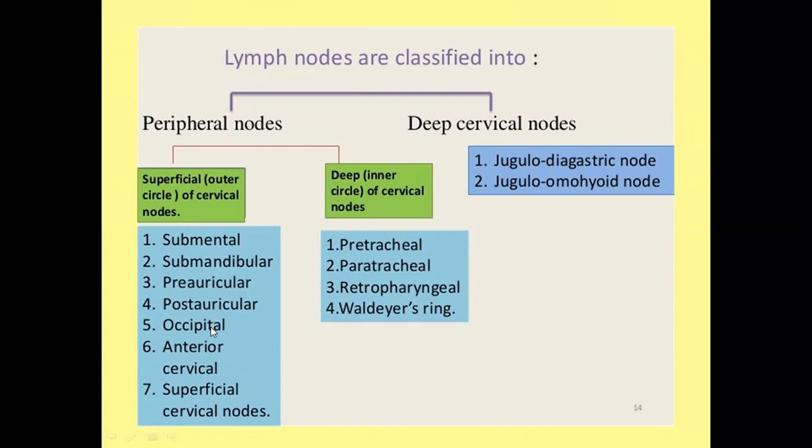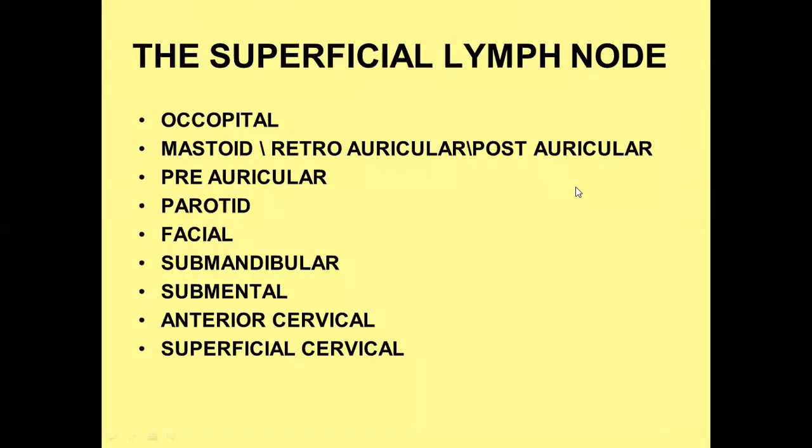The superficial group nodes are known as the regional group of lymph nodes, and the deep group is associated with Waldeyer's ring, and the terminal group is known as the deep cervical lymph nodes. There are two types of these lymph nodes, jugulodigastric and jugulo-omohyoid lymph nodes. So we will discuss them one by one.